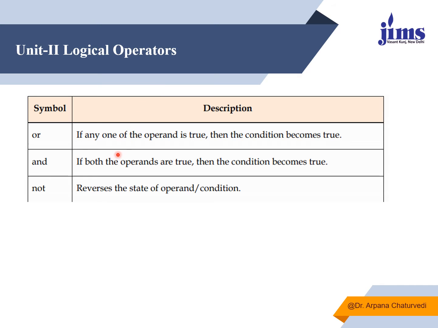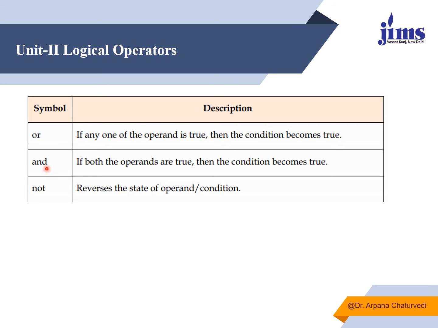Next is your logical operator. So logical operators are three: or, and, not. These are used to combine two or more conditions. If you are joining two or more conditions and you are looking for any one of them to be true before taking some action, then it is preferred to go for or, because or checks for only one true. If any one condition returns true, it will perform the action, otherwise not.